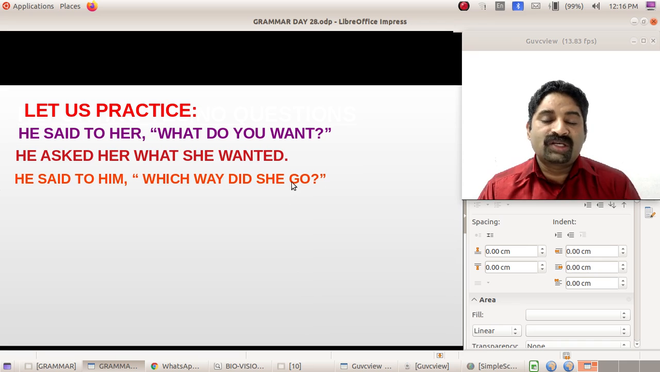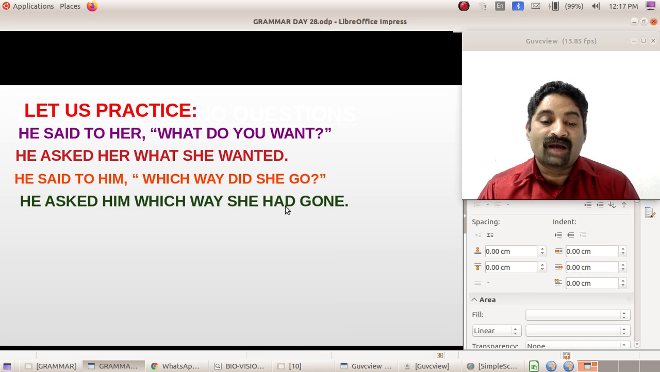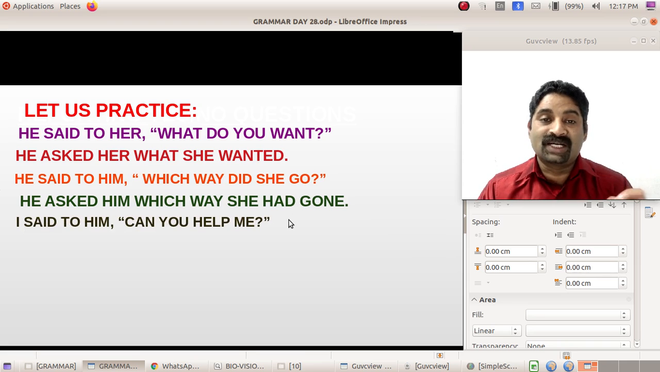He said to him, which way did she go? He said to him becomes he asked him. Remove which is already there. And here the subject: which way did she go? She is asking about a third person, so we can use she itself here. Which way she did go. Did go is past tense, and past tense becomes past perfect. So what will come? Which way she had gone. Had plus V3. Did go, another past, becomes past perfect. So you should have a knowledge of tense, otherwise we can't do it.